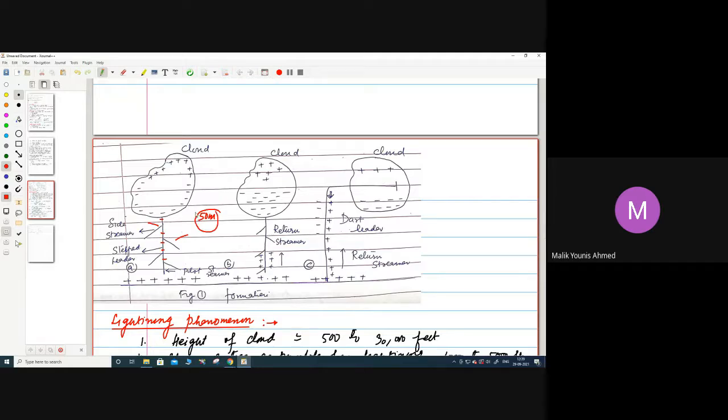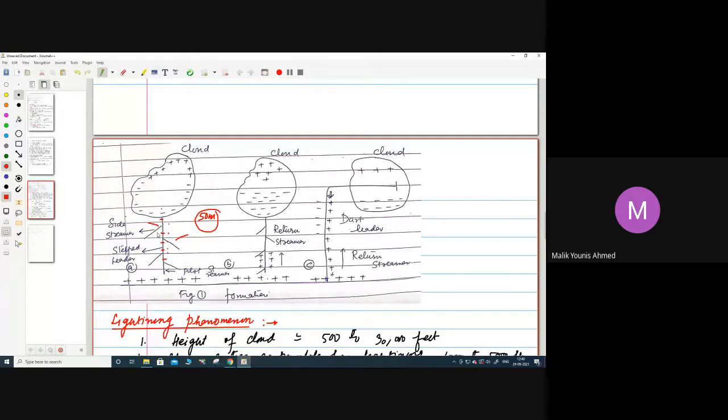So those steps will be 50 meters in length, and those steps will involve what? They will be having side streamers on the left and right of it. Now after that, what will be happening? Depending upon the charge which will be brought from the cloud, we have brought some charge from the cloud here. On the top here, from here, we are bringing some charge.